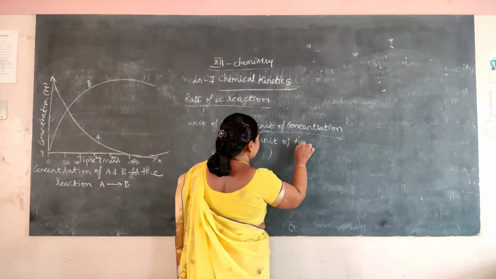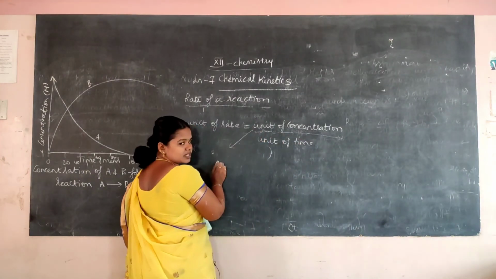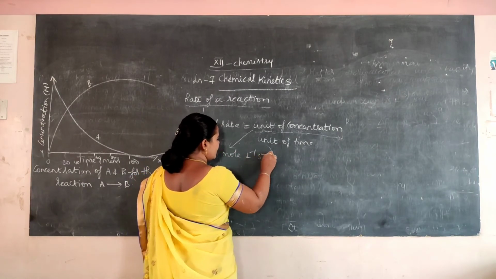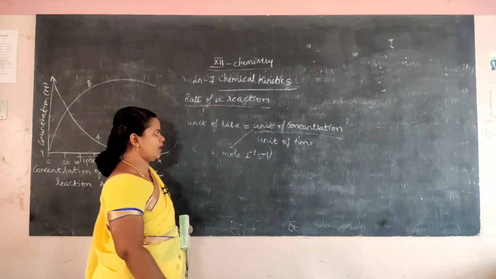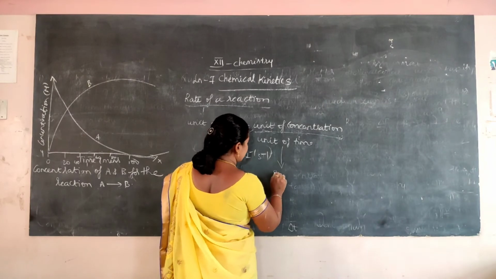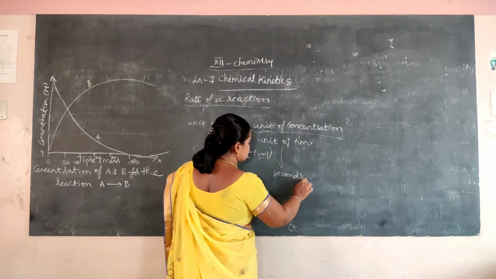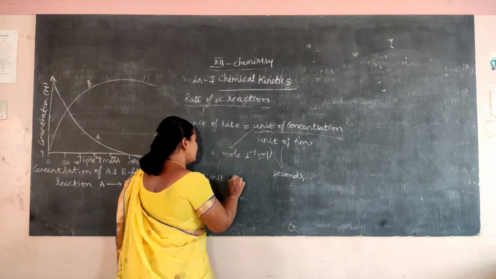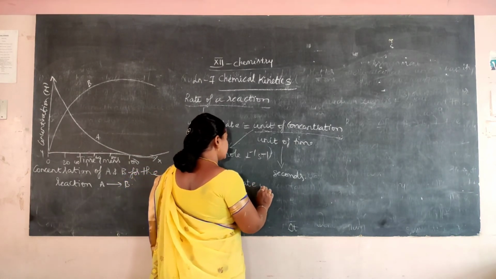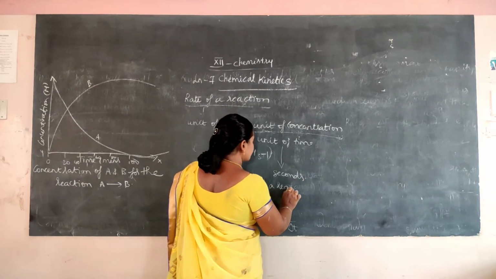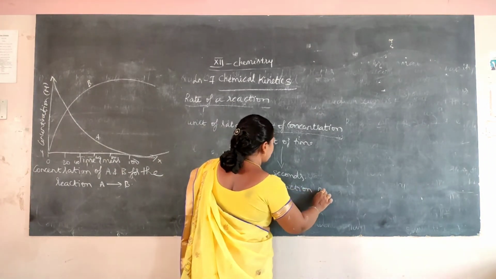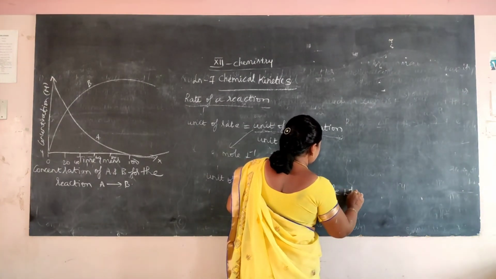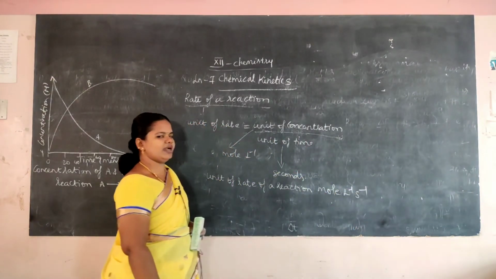We'll write the unit of concentration as mole per liter, and time we will write in seconds. So the unit of rate of a reaction is mole per liter per second.